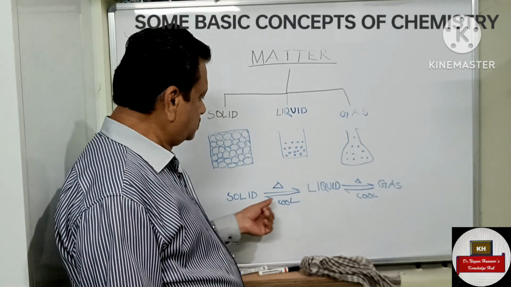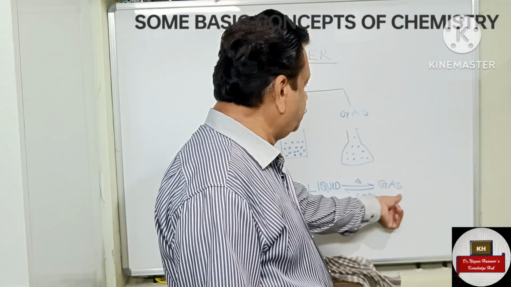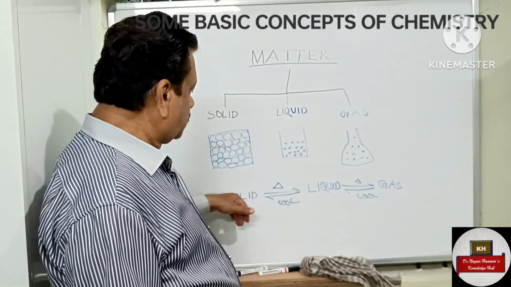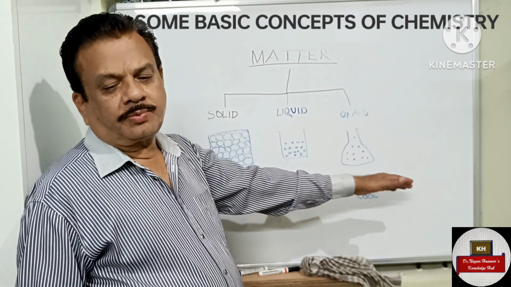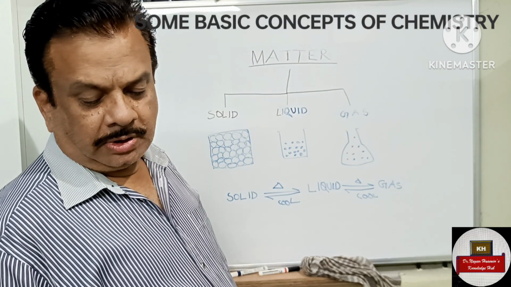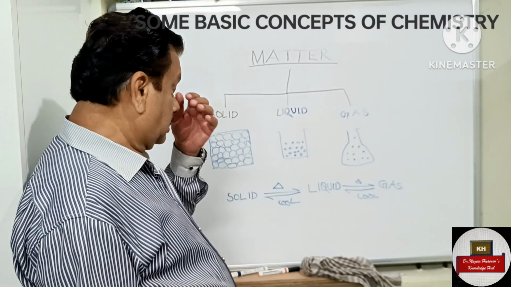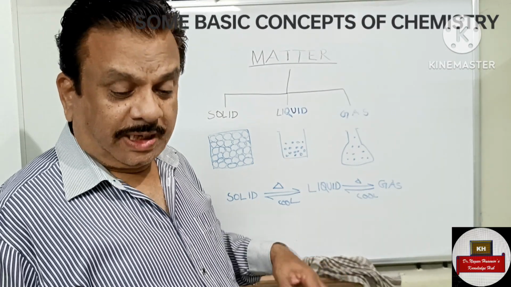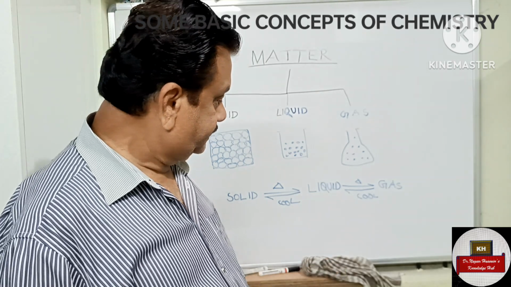Example, you have ice, water, steam. So the reverse process happens upon cooling. The forward process happens upon heating. So this is about matter, and we can see matter at a macro level.